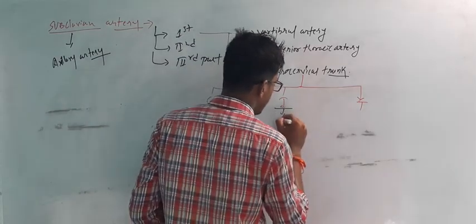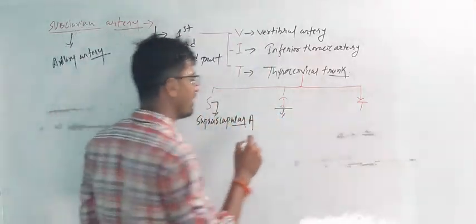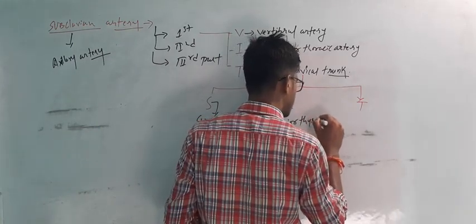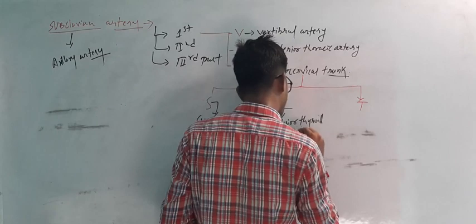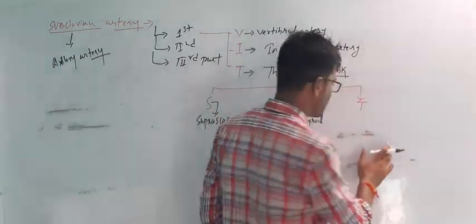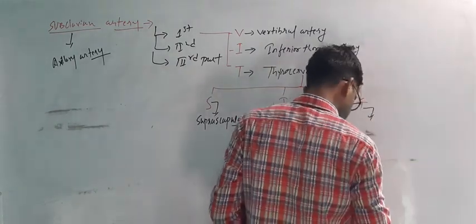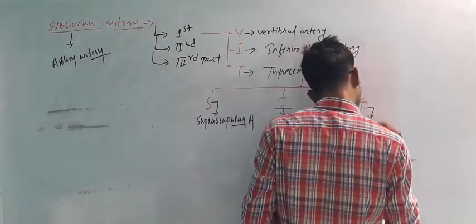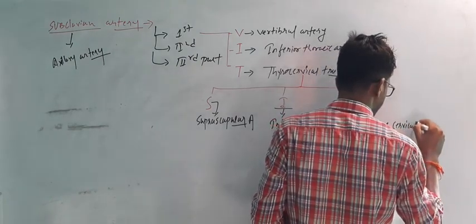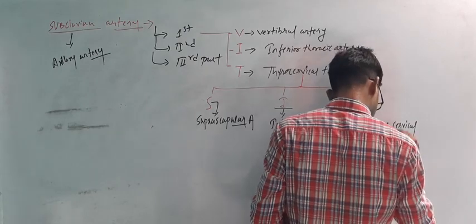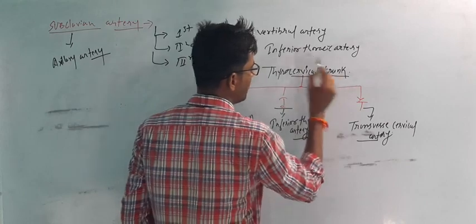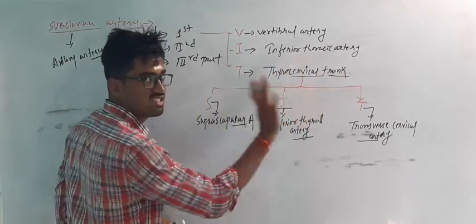I means inferior thyroid artery. And T means transverse cervical artery. So from the first part, VIT, and the thyrocervical trunk gives three, SIT.